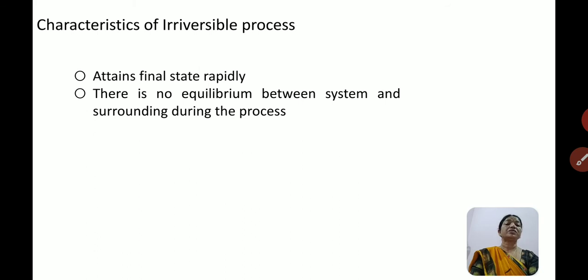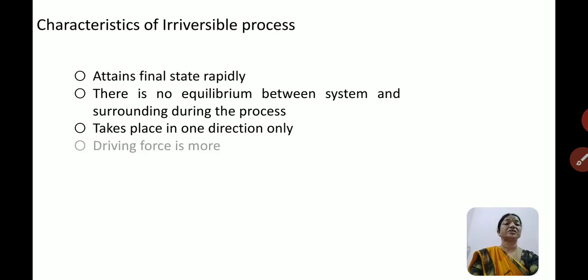But in case of irreversible process there is no equilibrium between the system and surrounding, and it takes place in one direction only. A reversible process takes place in the forward as well as backward direction, but an irreversible process takes place only in one direction.